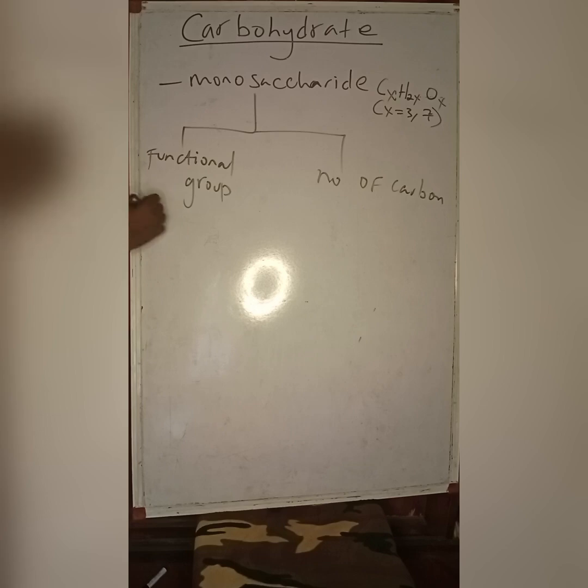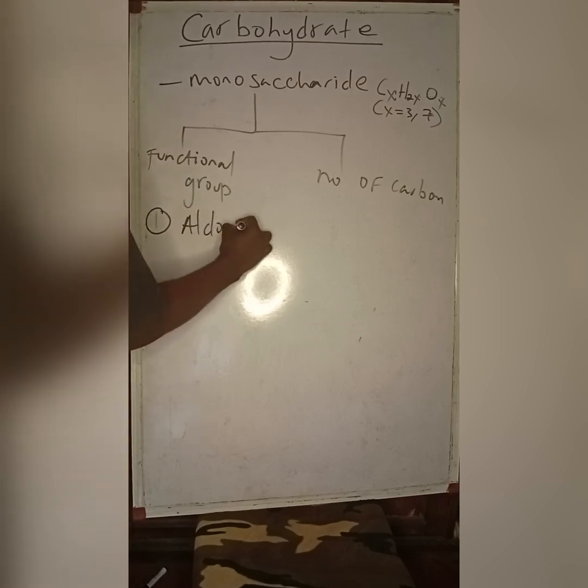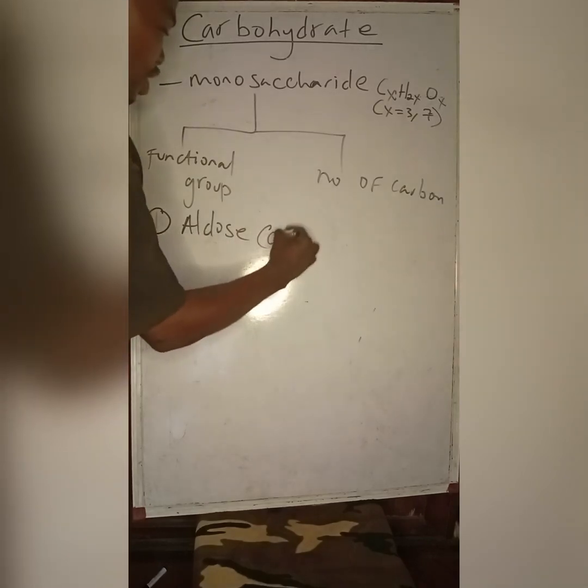A monosaccharide that has an alkanal or aldehyde functional group is known as an aldose sugar. While a carbohydrate that has an alkanone functional group is a ketose. The alkanal functional group is CHO.